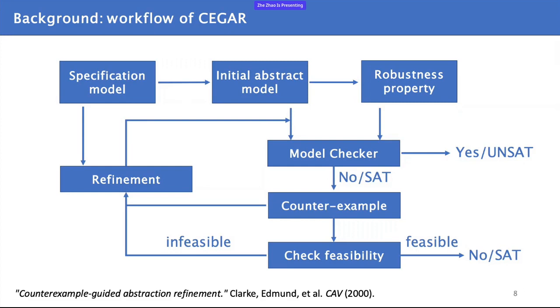If users find a counterexample on the abstract model, then they need to double check it on the original model because it may be a spurious counterexample. If it is still a counterexample, then that's good, we can return unsat. If not, users need to use the counterexample to refine the abstract model and construct a more precise abstraction.